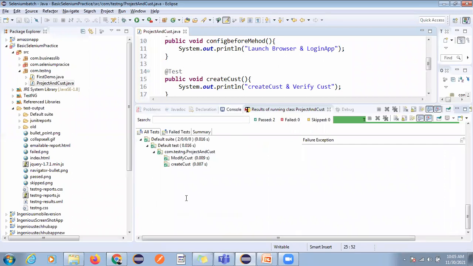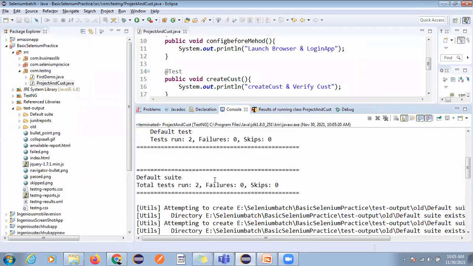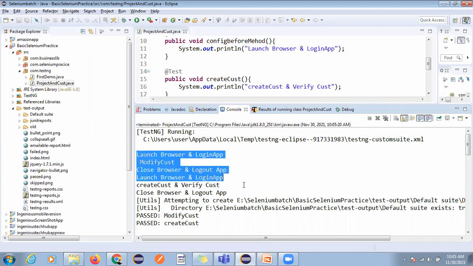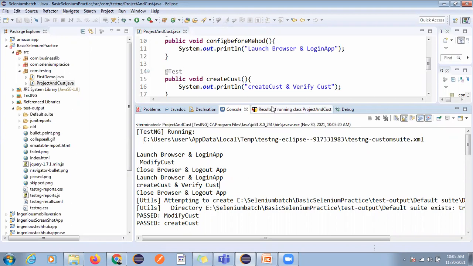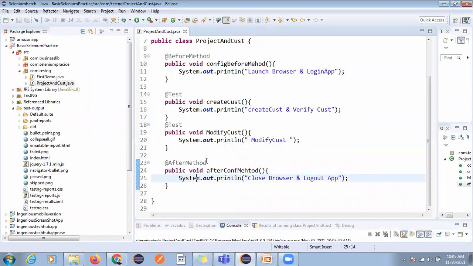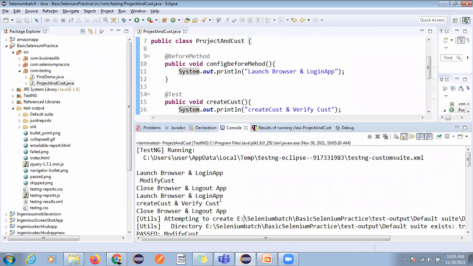You can see here, once again, you can see launch, then modify the customer, and in the coming session we will see how this output is coming. By default this method will execute in the alphabetical order. Okay, understood, right? So like that, this output is coming.